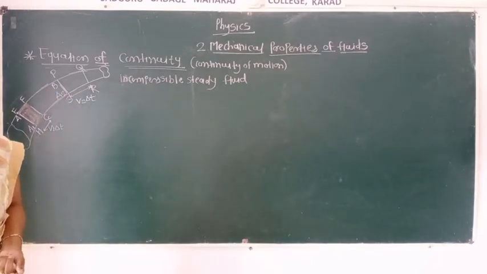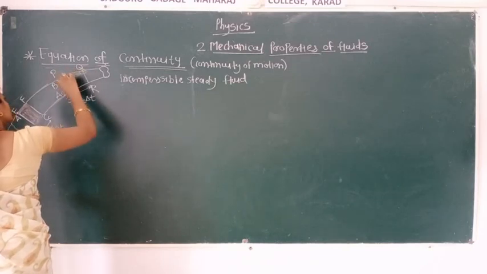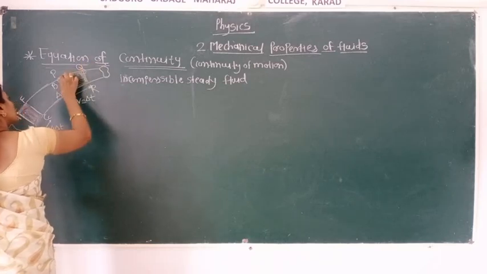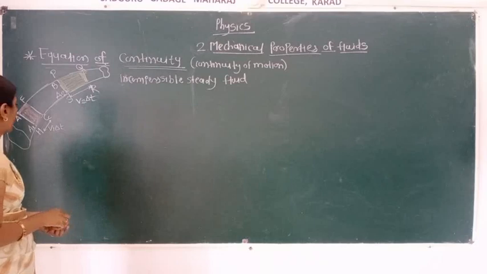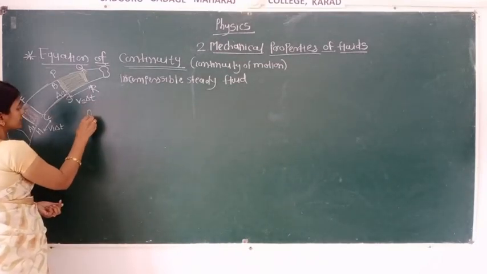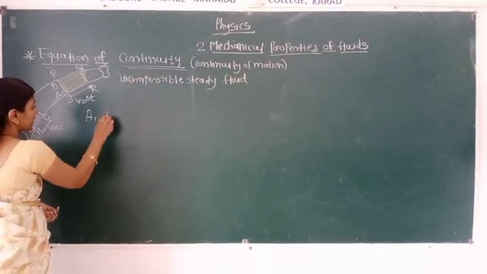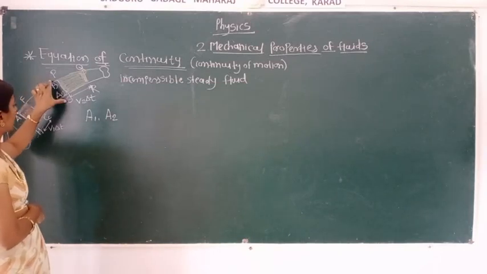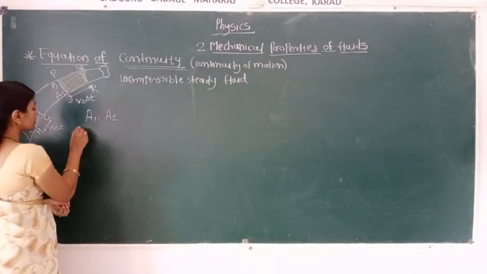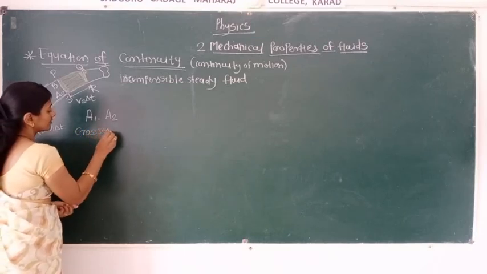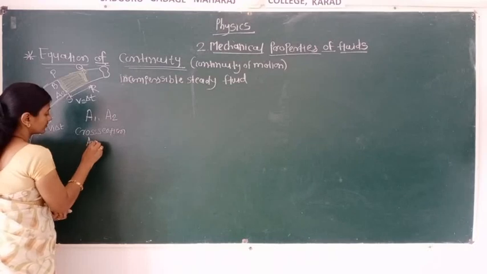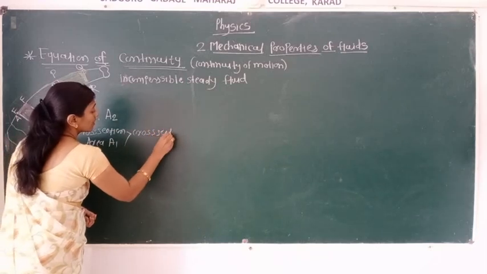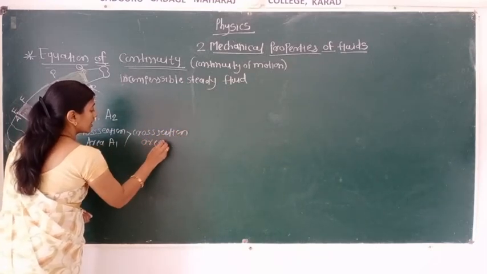Here is the cross section area at point A and the cross section area at point B. Cross section area A1 is greater than cross section area A2.